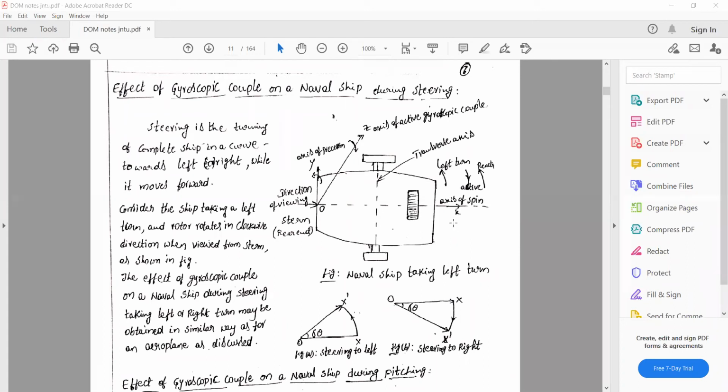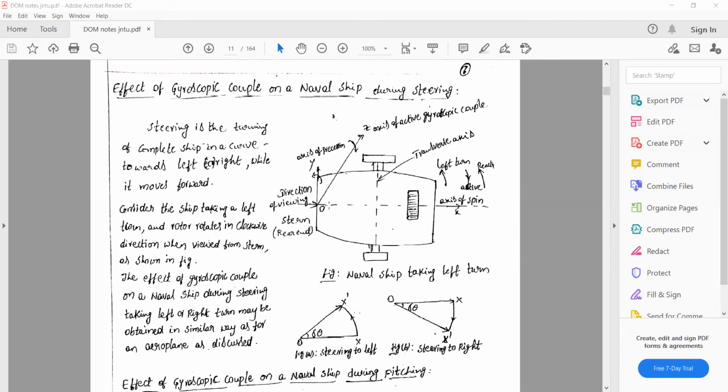Just observe that. In a ship, the front portion is called the bow, and the rear portion is called the stern or aft.